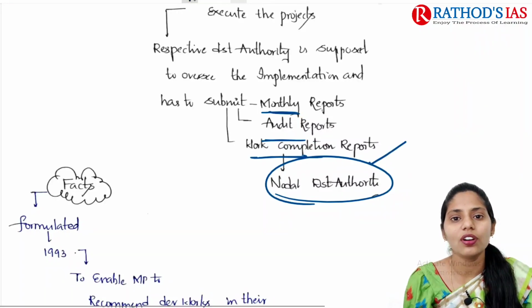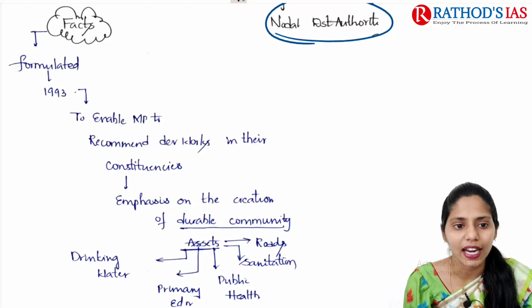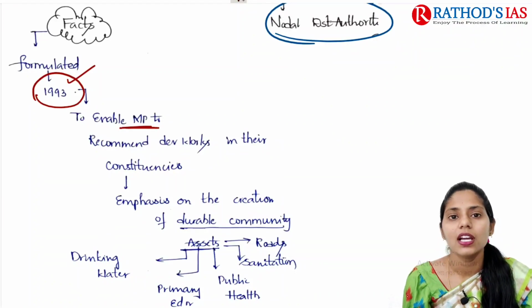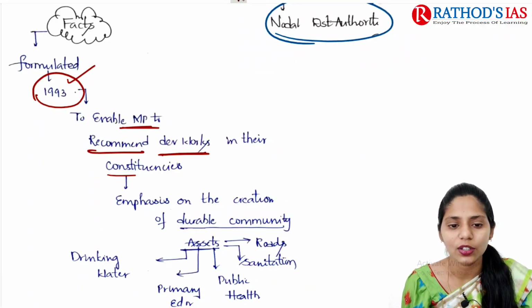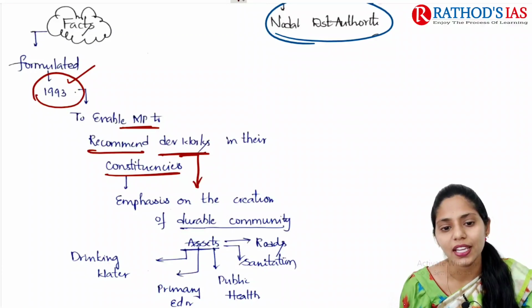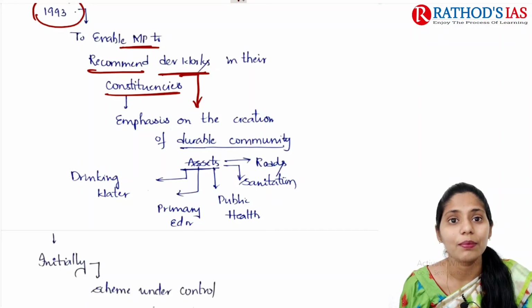If you are focusing on facts regarding this scheme, it was formulated in 1993 to enable Members of Parliament to recommend developmental works in their constituencies. In these works, they will emphasise creation of durable community assets.